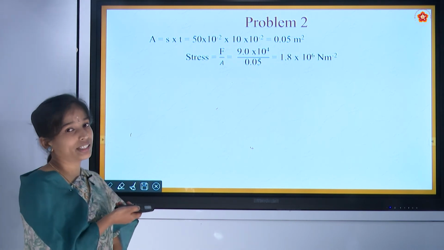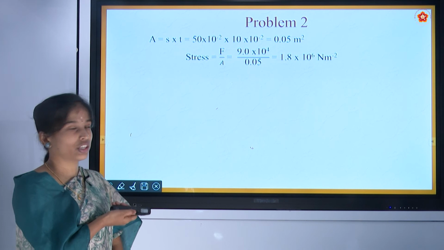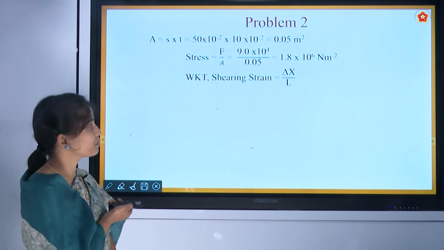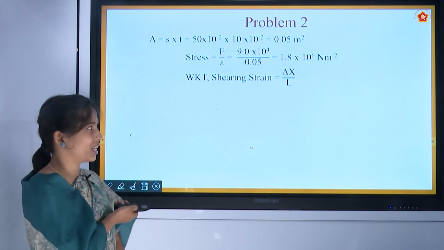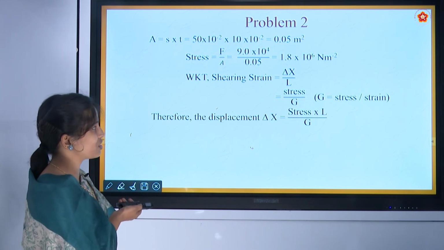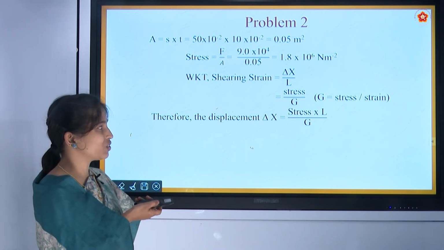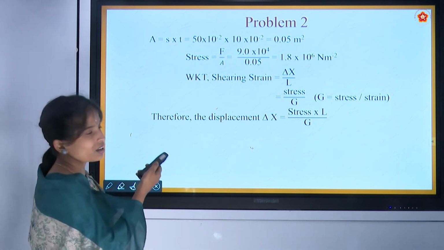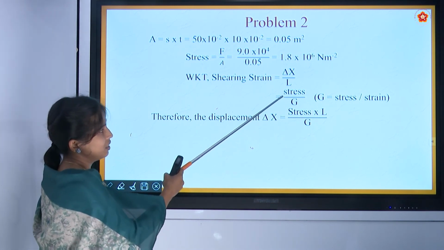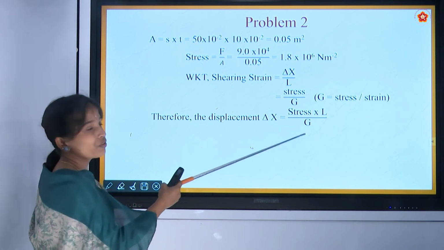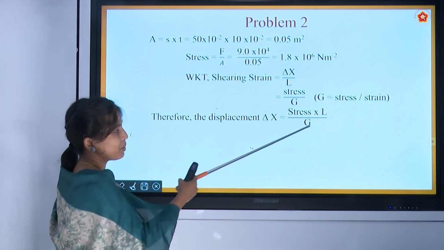After that we have to calculate delta x. We know G is equal to tangential stress by shearing strain, and this shearing strain is nothing but delta x by L. If we take the two relations and club them, we can get delta x is equal to stress into L by G. In the place of strain we have written delta x by L, and we have rearranged the equation, so it has become delta x is equal to stress into L by G.